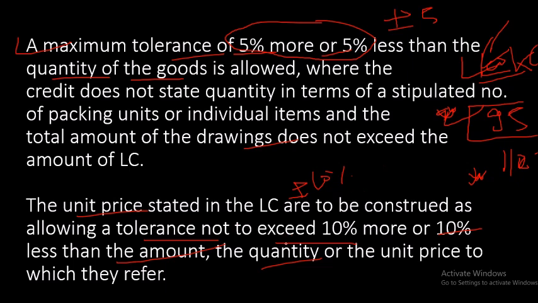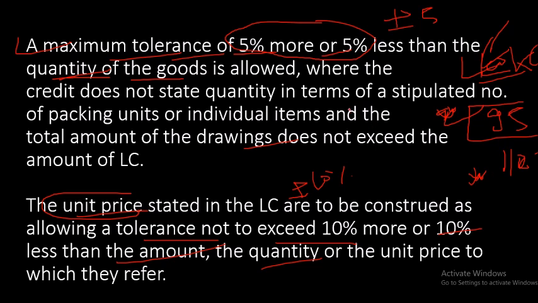So in price, plus minus 10%, and in quantity, the maximum tolerance is plus minus 5%. Okay, with this we end this topic, you practice it, and thank you so much for watching this video.